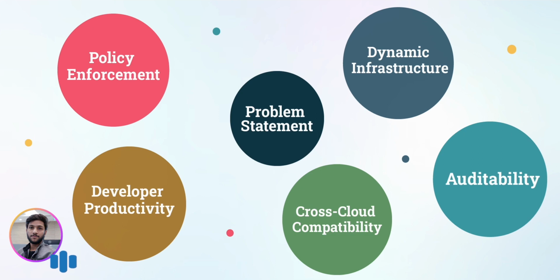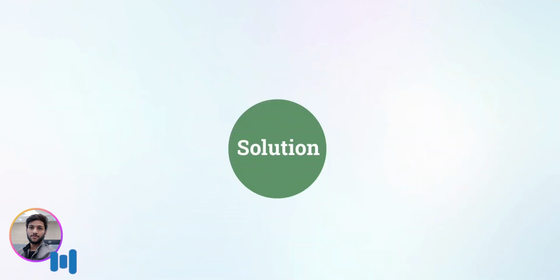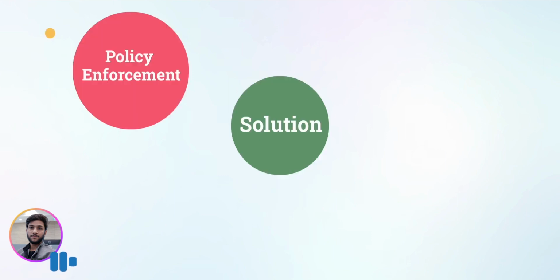The solution involves integrating Open Policy Agent (OPA) with Terraform to enable policy as code for infrastructure management. Policy as code allows organizations to define, version, test and enforce policies in a standardized and automated manner. So here is the solution of OPA with Terraform. First of all, policy enforcement. OPA allows you to define fine-grained policies that specify what is allowed and what is not within your infrastructure deployment. These policies can cover various aspects of your infrastructure such as security, compliance, naming conventions and resource types.